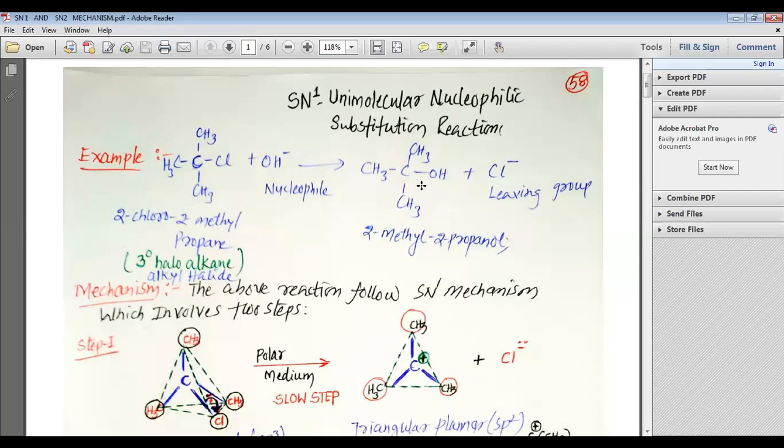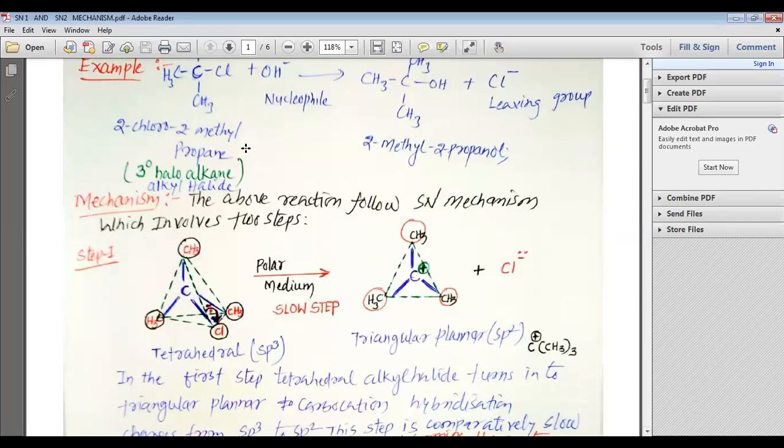When the alkyl halide is attacked by the nucleophile OH-, it gives us 2-methyl-2-propanol, which is a tertiary alcohol, and Cl- leaves the substrate as a chloride ion, the leaving group.